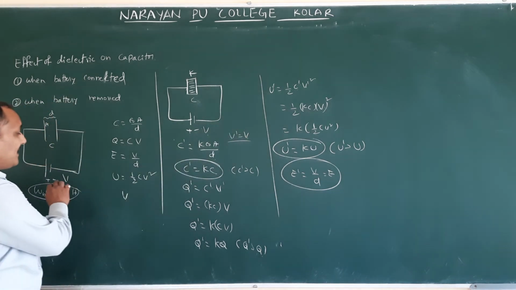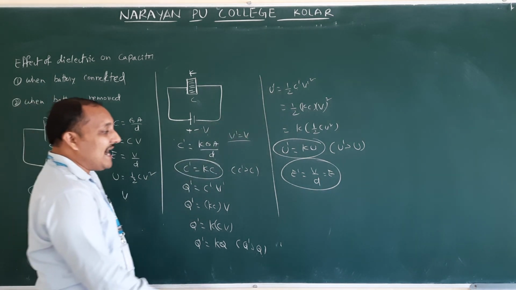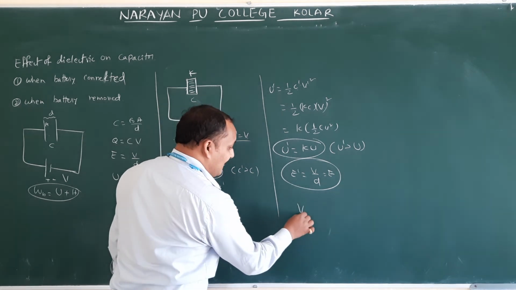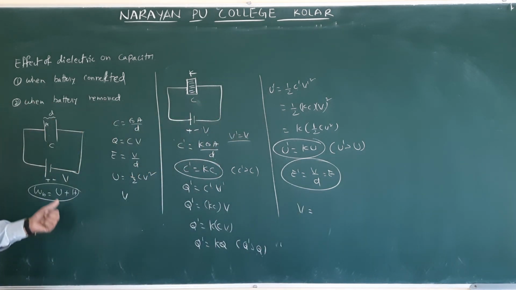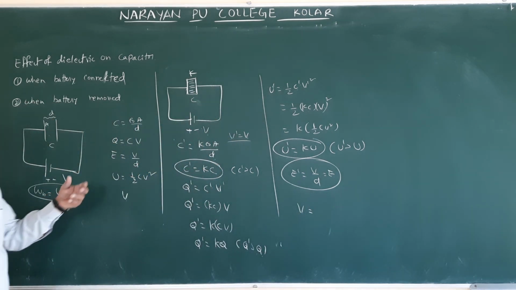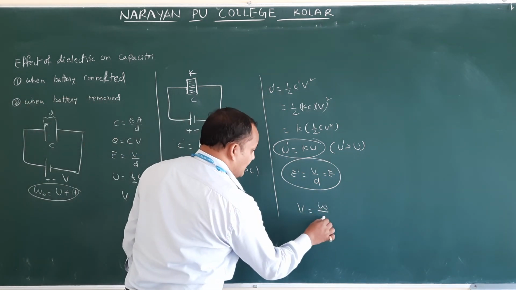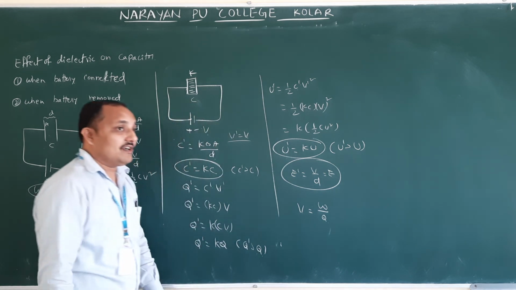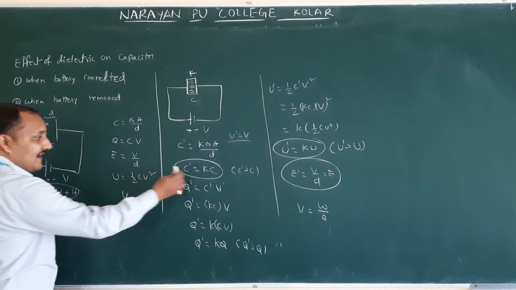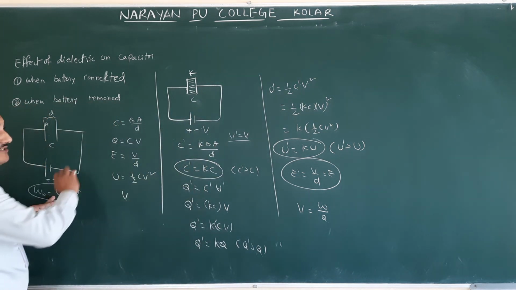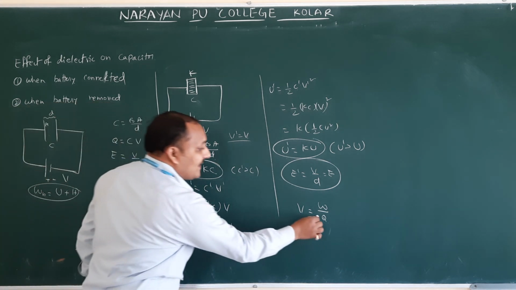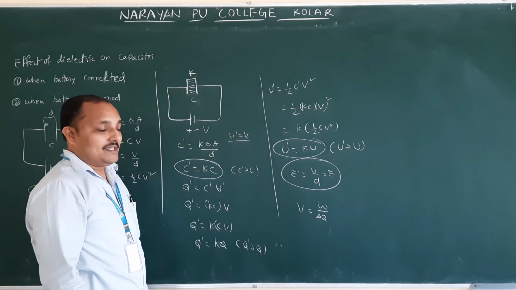Now what is the work done by the battery? For the work done by the battery, the potential definition will be used. So what is the potential definition? Two months back we discussed the amount of work done on a charge. The initial charge and the final charge are going to be different, so to find how much work this battery did, we have to find the change in charge.